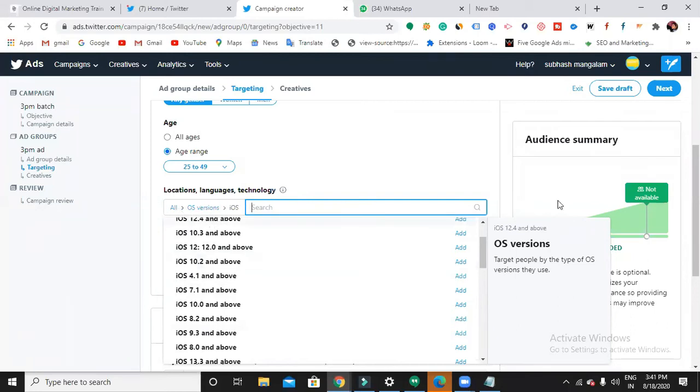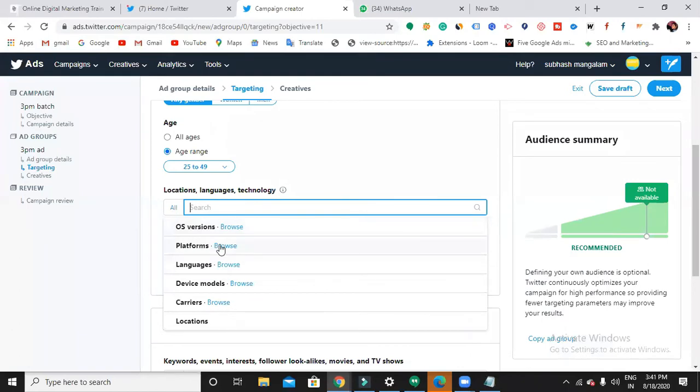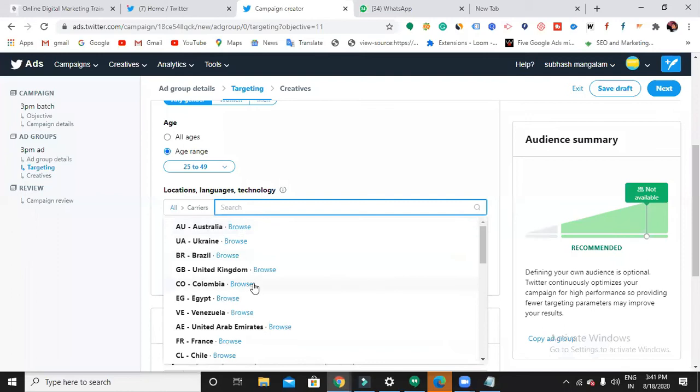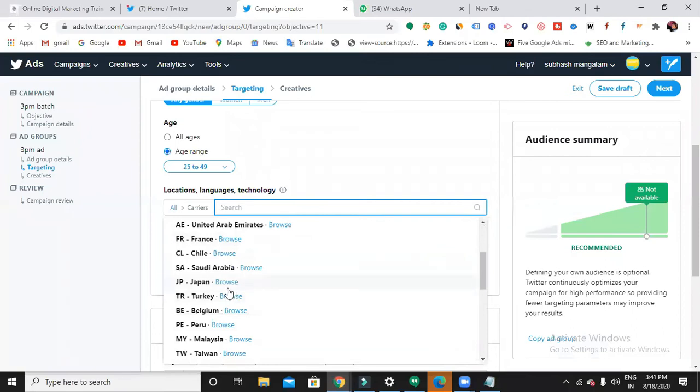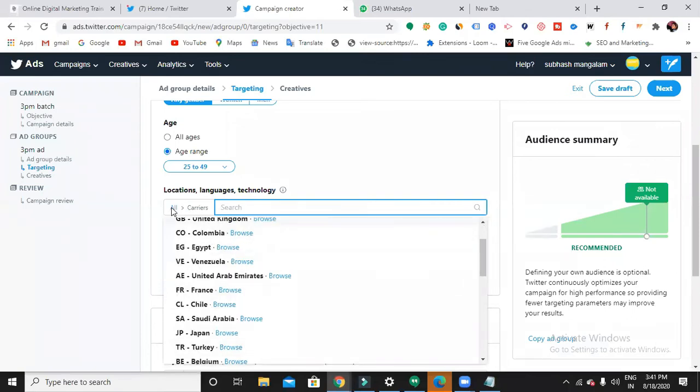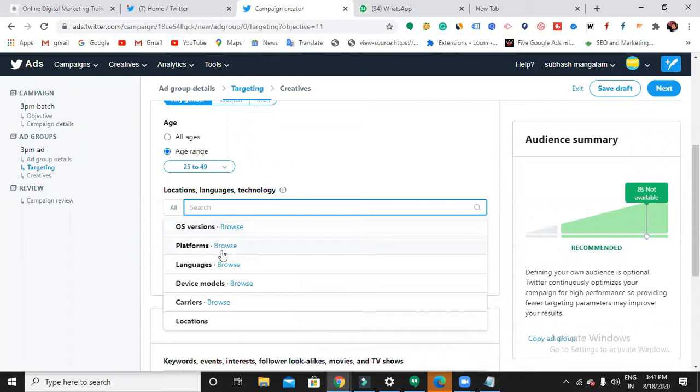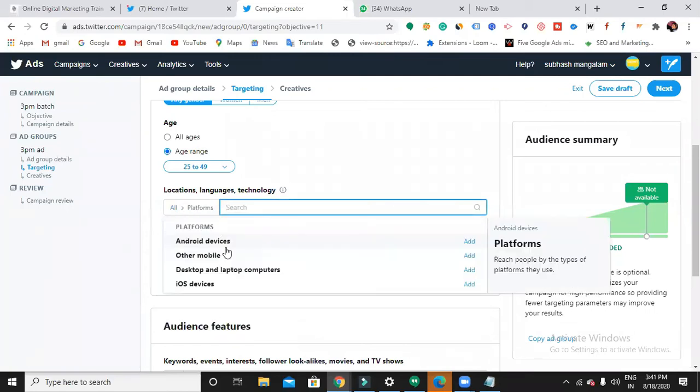Okay. Can you see now? Did you get an idea? You just need to click on this add so that the option will get added in your targeting. So there are all platforms, languages, device models, carriers, and locations. What is meant by platform? Platforms are also the same as browsers, like Windows, Android, like that.